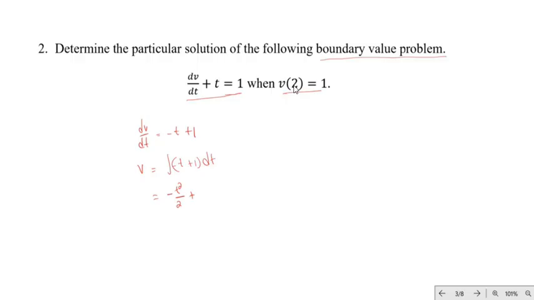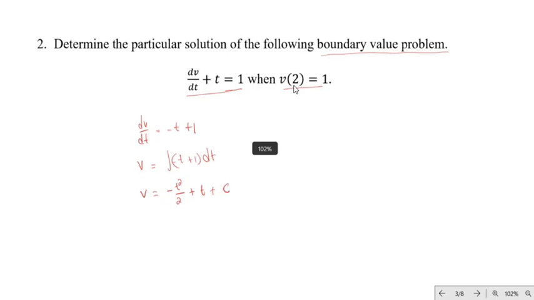It is t. Thank you so much. And then what else do we need to write there? The integration constant. So we'll have the c there, we have the v there. Now this is the general solution, because we still have this unknown constant.